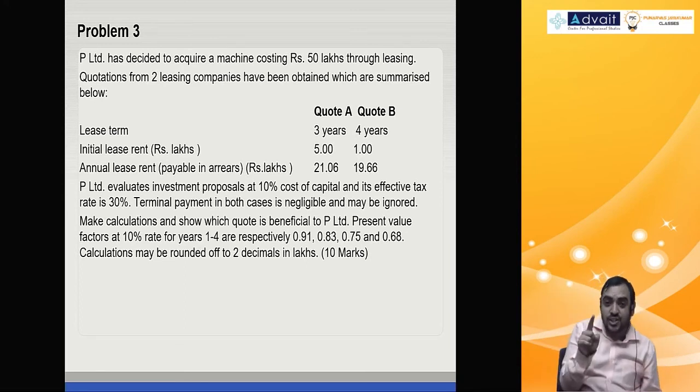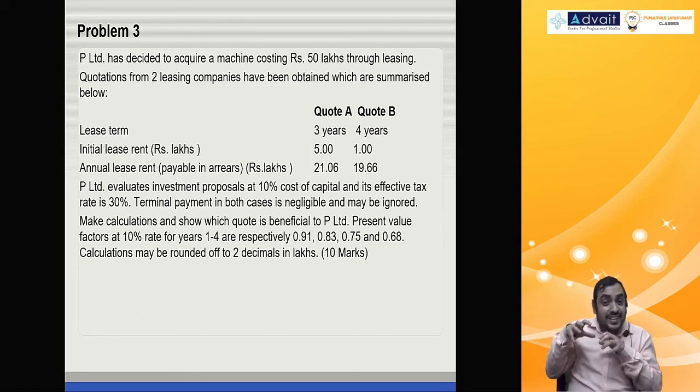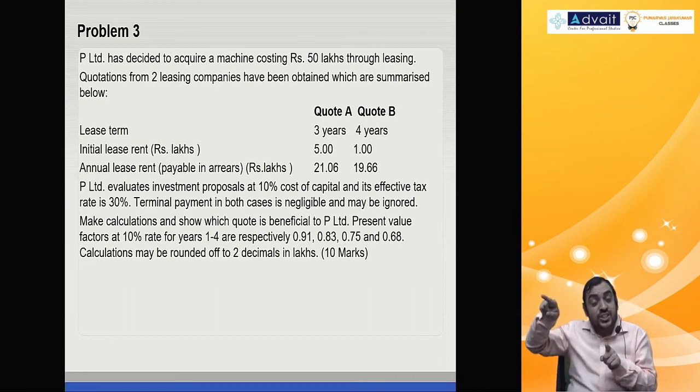But be careful, pay focus. Please be attentive. Initial lease rent means the payment will take place today, tax benefit will come at the end of the year. So you can't do 1 minus T directly.